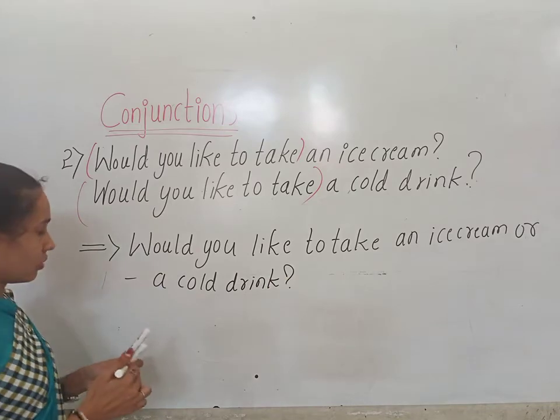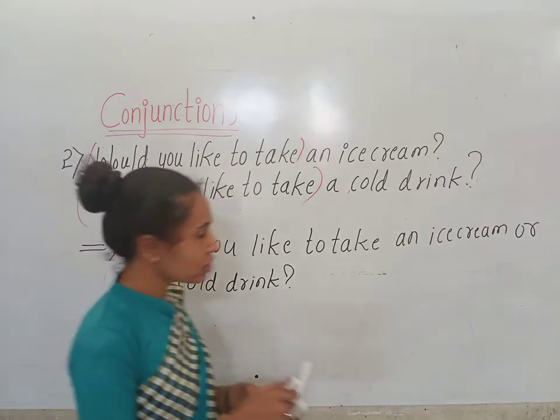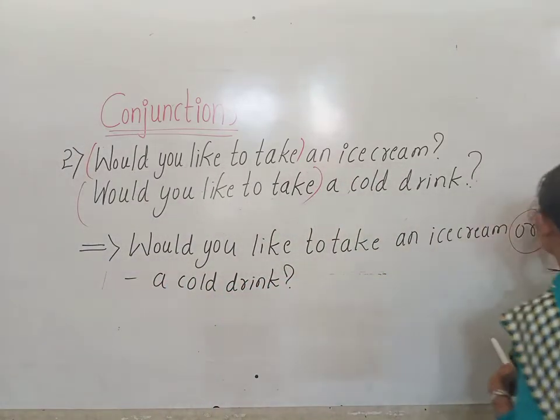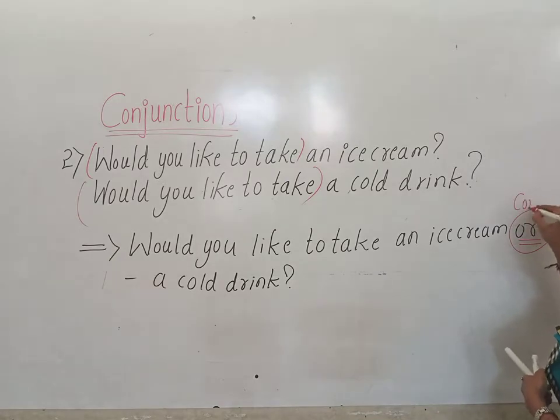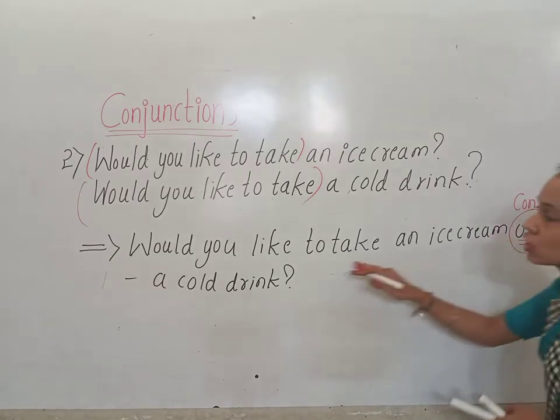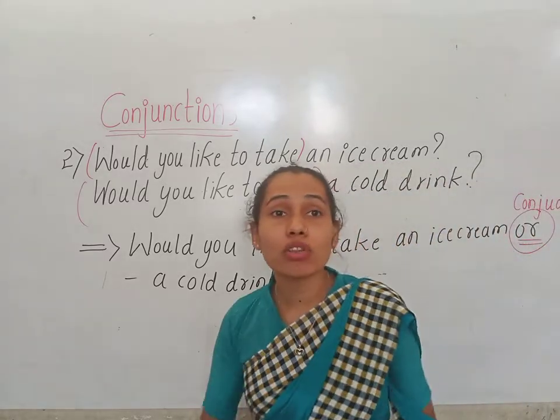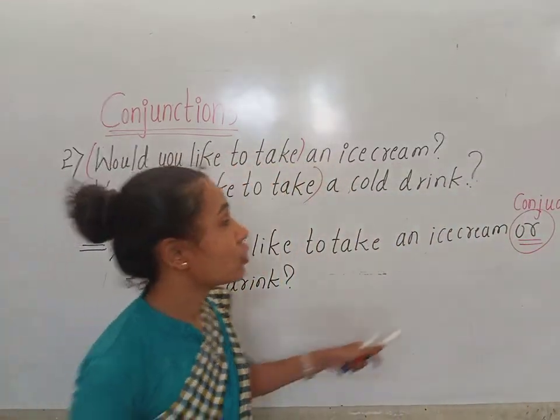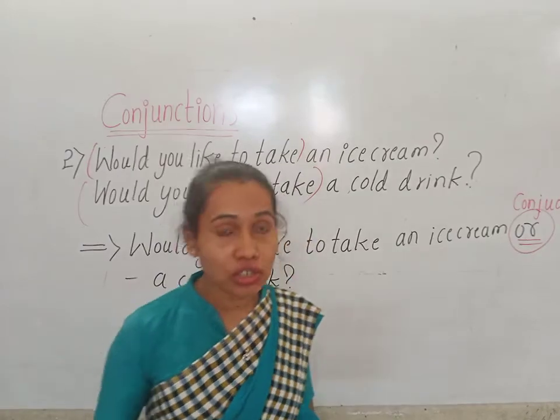So here we have used the conjunction or, children. For the choice, when we are talking about the choices, we have to use the conjunction or, children.